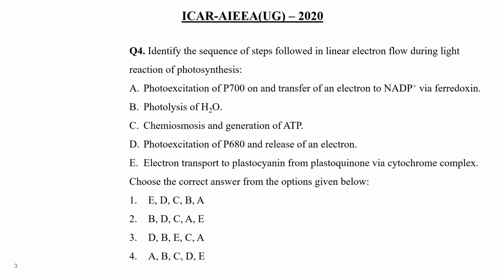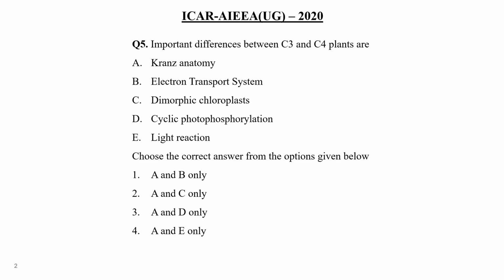Clear? Okay. Now next question, important difference between C3 and C4 plants: Kranz anatomy, electron transport system, dimorphic chloroplast, cyclic photophosphorylation and light reaction. So it's a very, very important question. So you just take your time, and it's a very easy question as well. So just take 5 seconds, and after that we will discuss the correct answer.